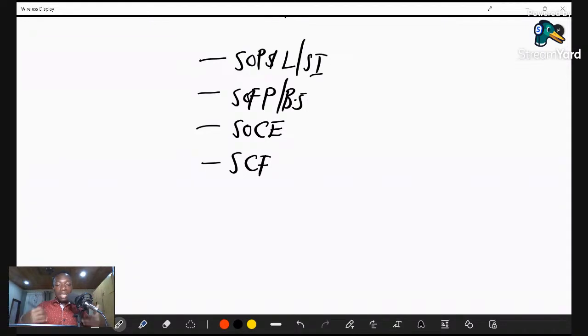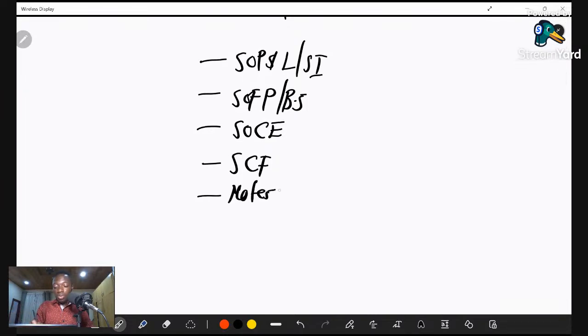But in our discussion today, we won't just want to understand the basic principles. Throughout the discussion, you realize that we are going to center our minds on the preparation of financial statements by a sole trader. That's going to be the discussion along the line. And lastly, notes to the accounts.